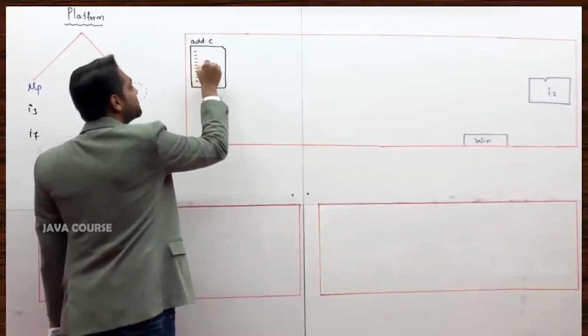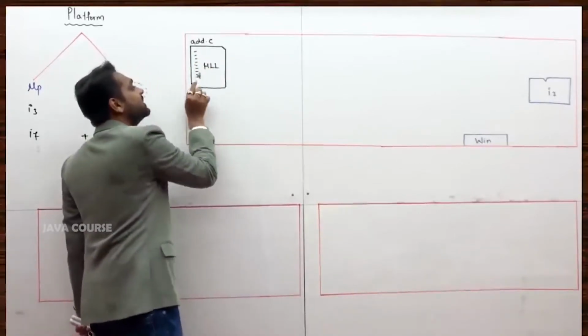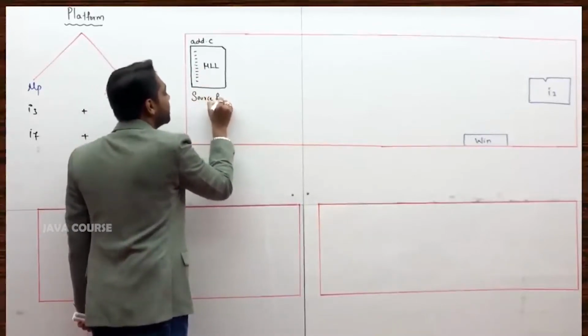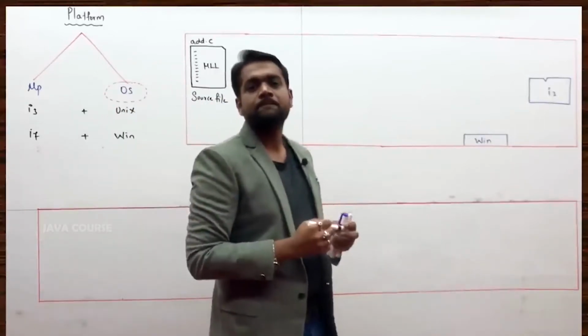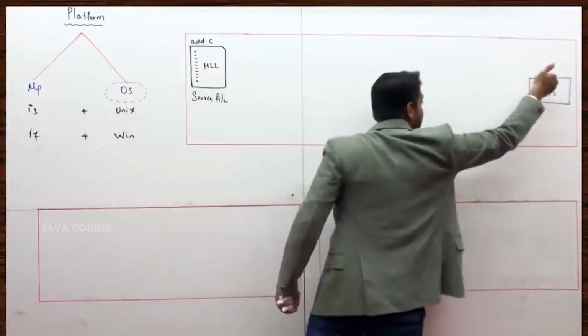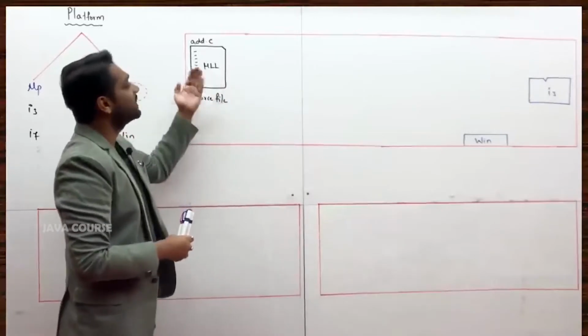C language is a high level language, and any file in which the contents are in the high level language, you technically call it the source file. All those things are old data to you. This source file you cannot directly give to the processor for execution. It will not execute. Why? Because the contents are in high level language.